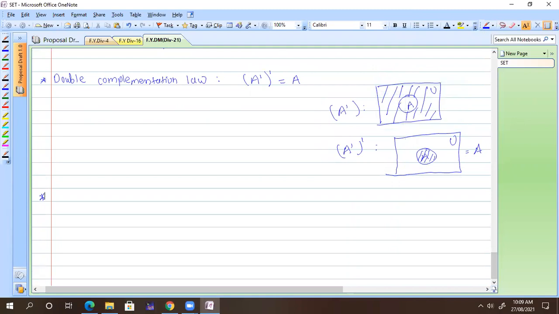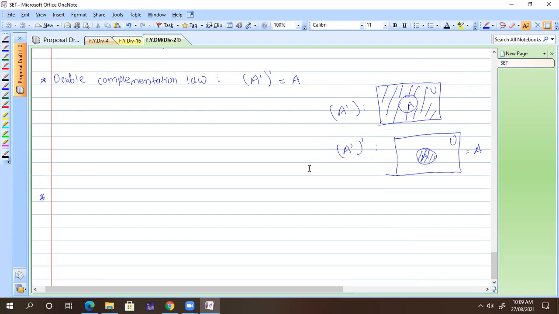For your understanding purpose, I just call A complement by some other name. I will give it B. So this set is nothing but my B. Now tell me what is B complement. B complement means the part which is not in B. So that is nothing but the outside of B.